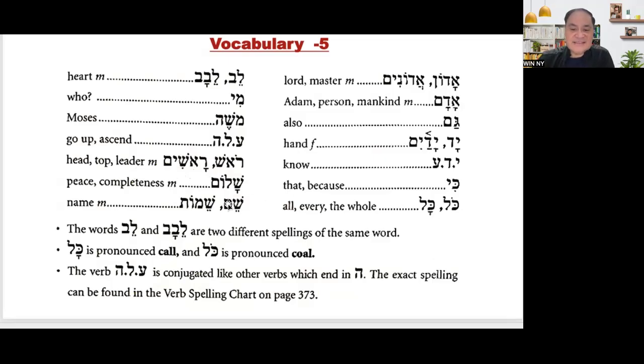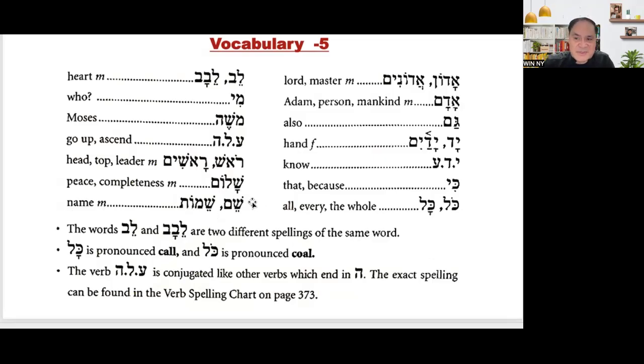And then the next is shalom. Okay, shalom could be peace or completeness, masculine. That's the wholeness, or there is shalom in your heart. It means there is peace. There is shalom, completeness and peace. All right, or wholeness. And then shem is singular. Shemot is plural, and the meaning is names, masculine.